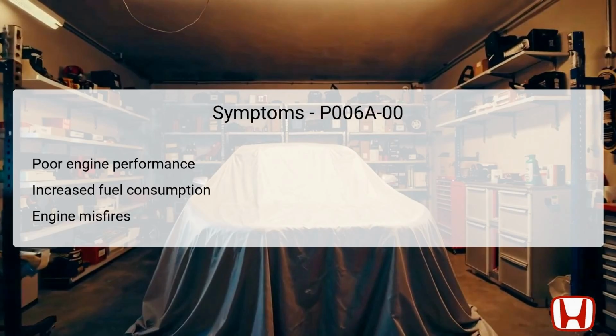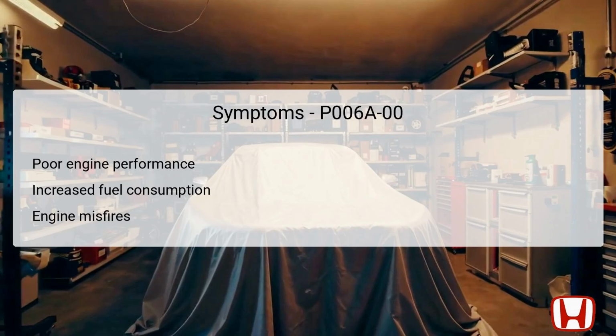When DTC P006A-00 is present, various symptoms can manifest in vehicle performance. One prominent symptom is poor engine performance, which may manifest as reduced power or sluggish acceleration, making it difficult to drive under normal conditions. Increased fuel consumption is another common symptom.